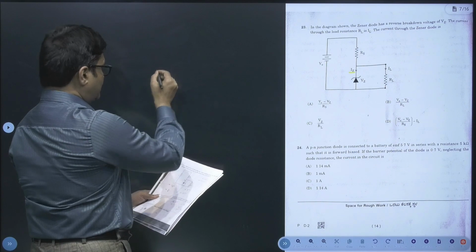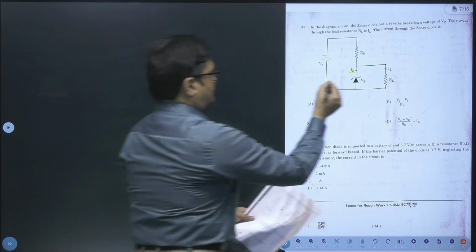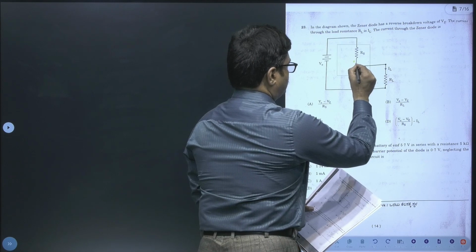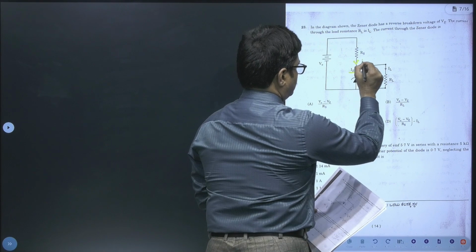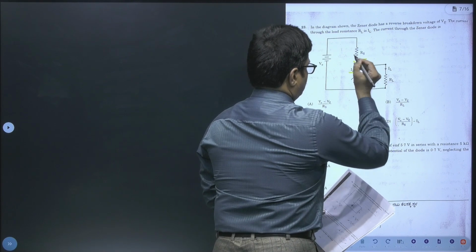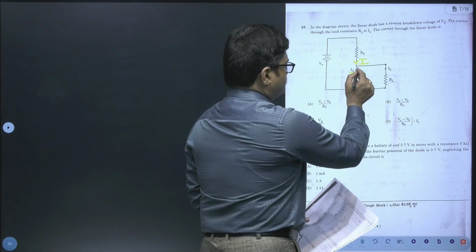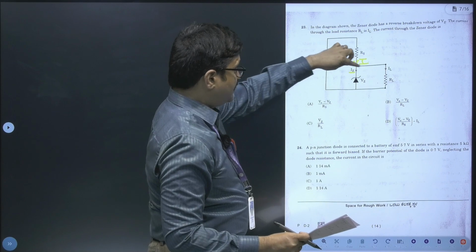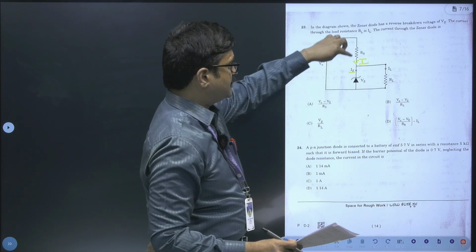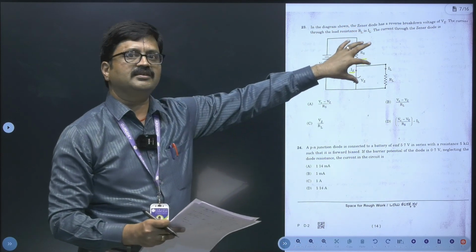Let me mark it here. I will consider this as the current, so this is the current I. Out of this current I, IL is going out, and IZ and IL are the division of current I. So let us go ahead and calculate current I quickly.